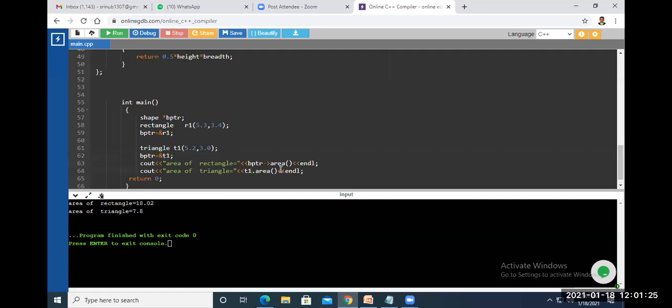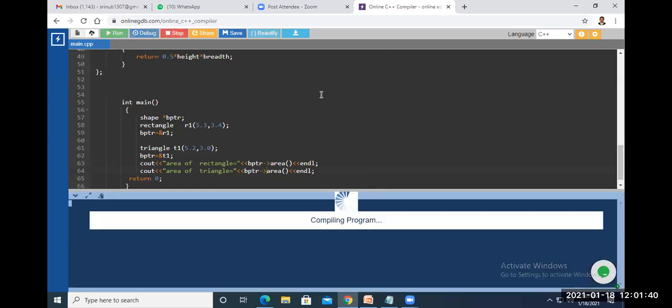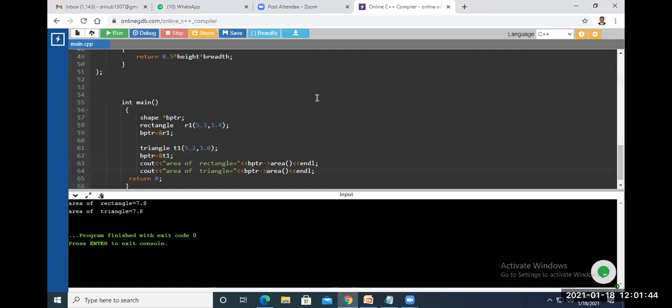Now you can call it, and you can observe we got the same output.